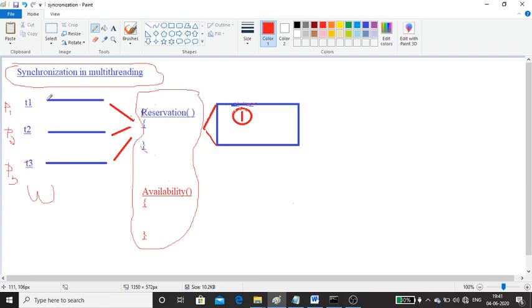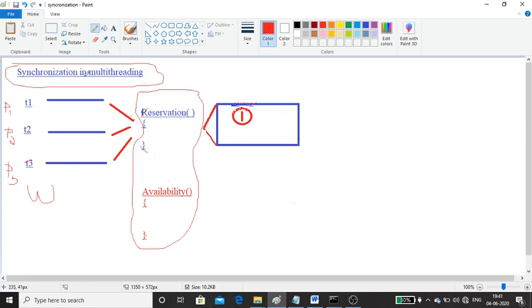So I assume we have three threads within this particular application, and there are three persons using this application. Your thread T1 is serving P1, T2 serves P2, and T3 serves P3. All three persons first check availability, and they come to know that there is one seat available within the bus. Next, they call the reservation function to reserve this particular seat.